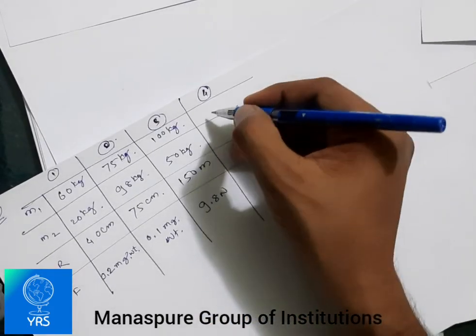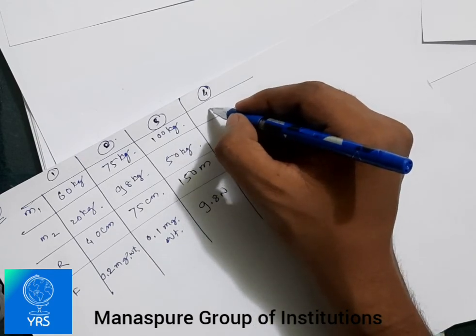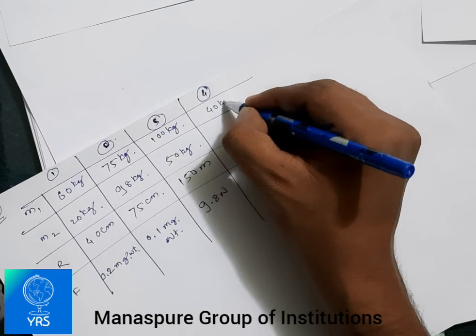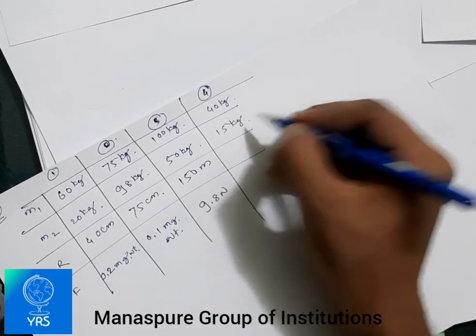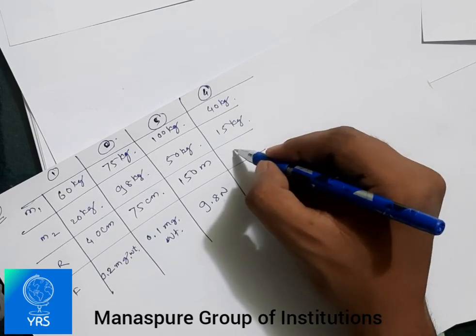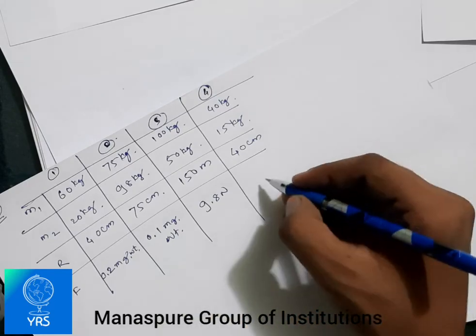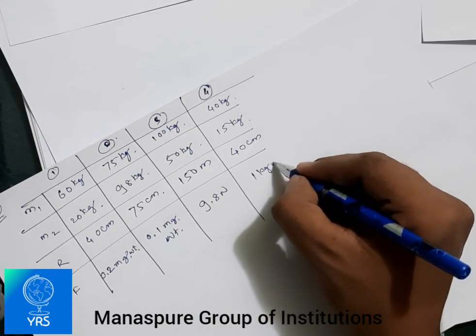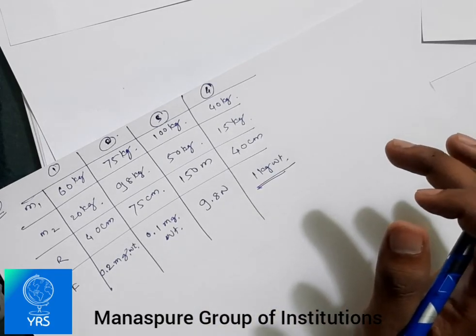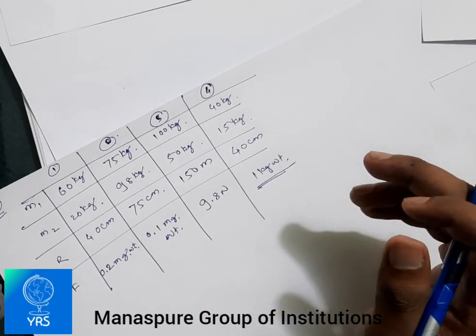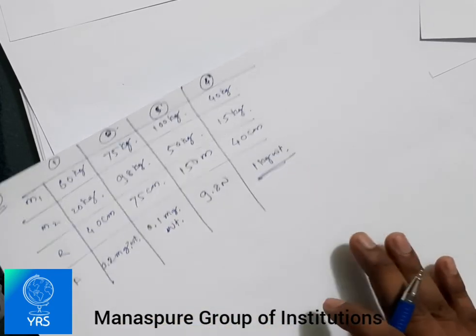Then for the fourth problem, let us consider that the mass m1 is of 40 kg, mass m2 is of 15 kg. The radius would be here 40 centimeter, and the force, let us take 1 kg weight, or we call it as 1 kilogram of weight over there. So these are the 4 problems for your homework.